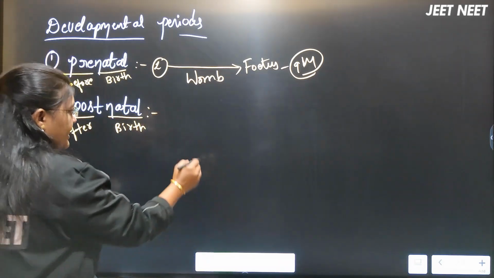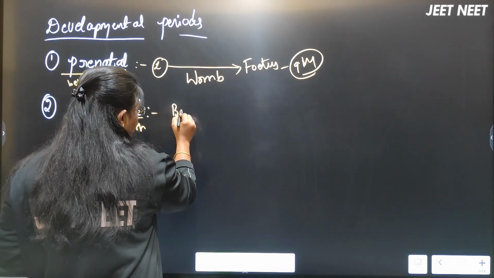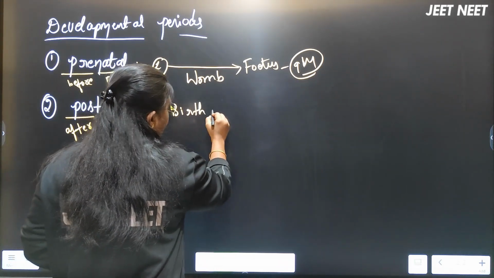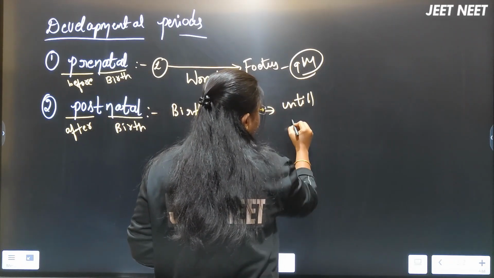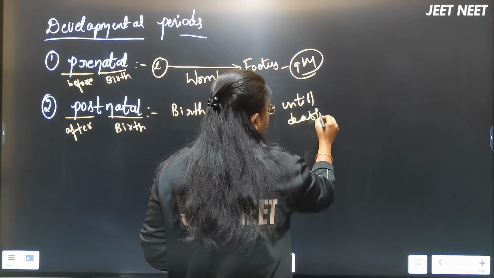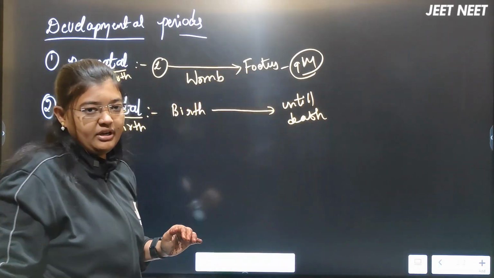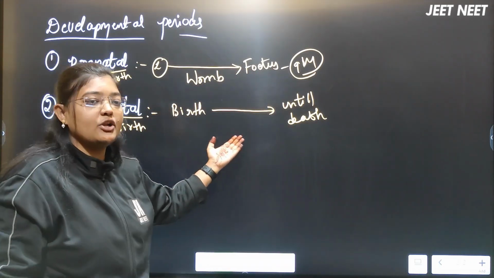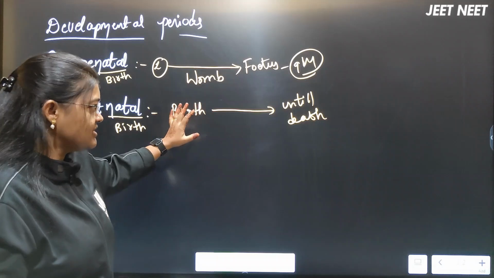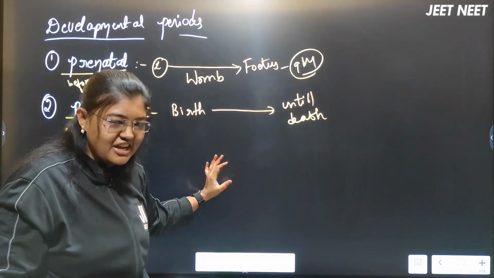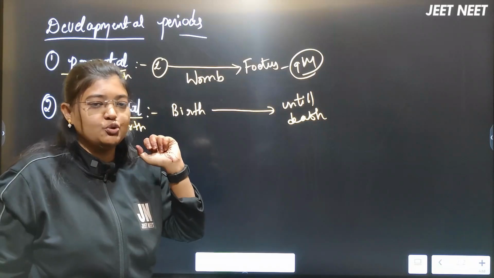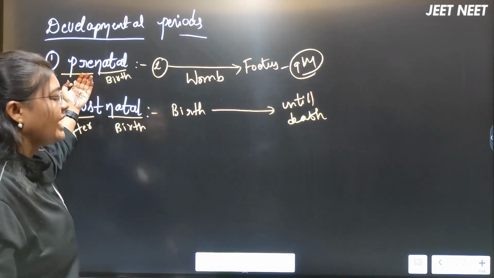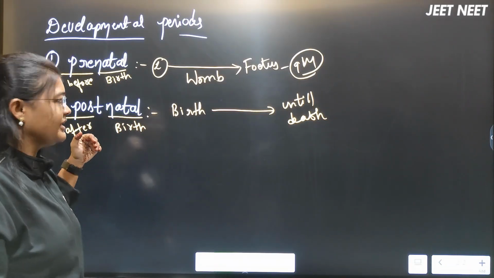Right from birth until our death, whatever the developmental period is present in our body, we consider that the postnatal period. It's just out of NCERT, but you should have an idea about this. In humans, the developmental periods are of two types: one is the prenatal period and one is the postnatal period.